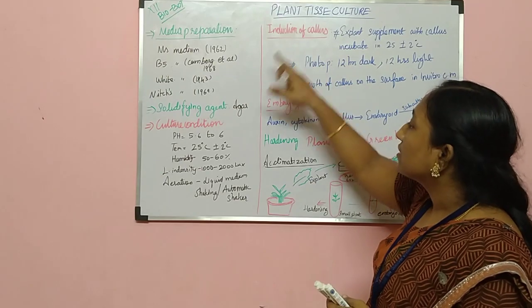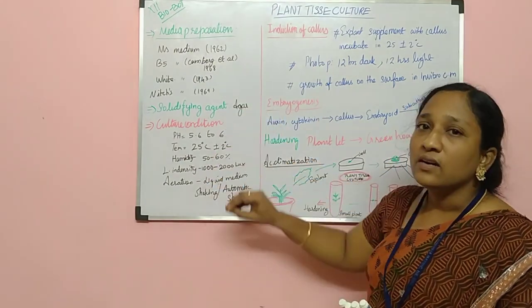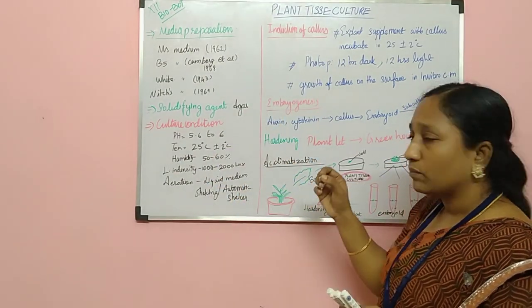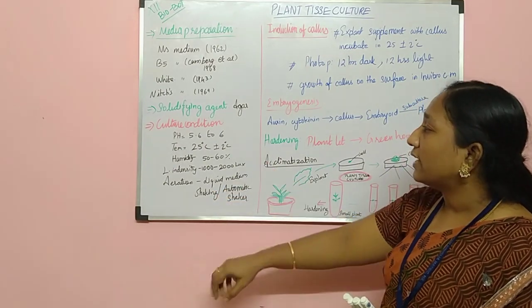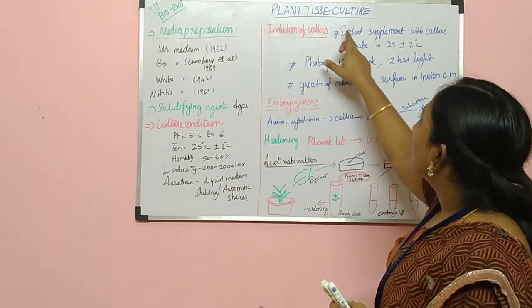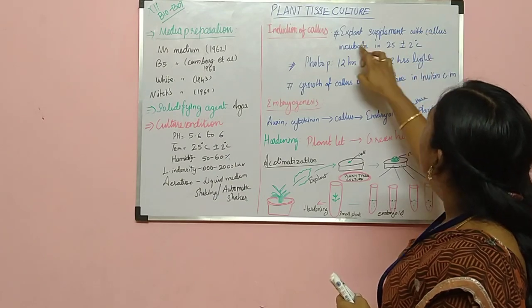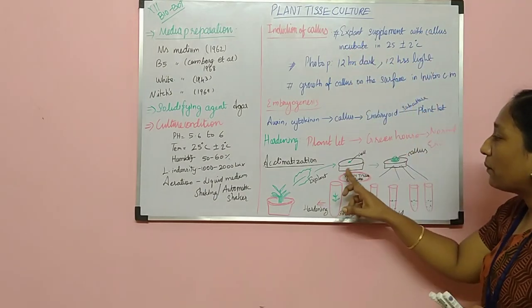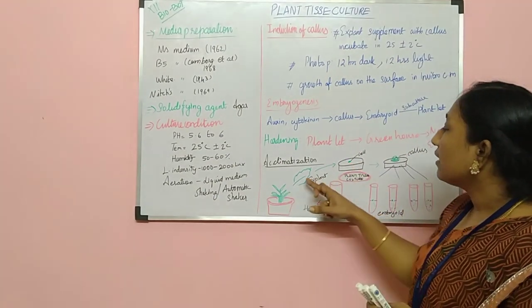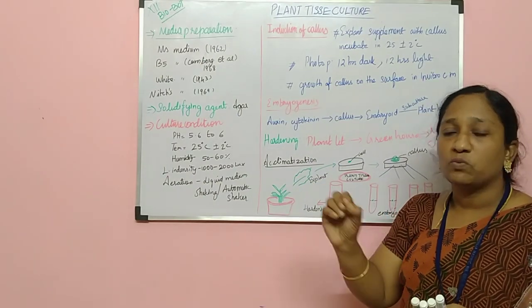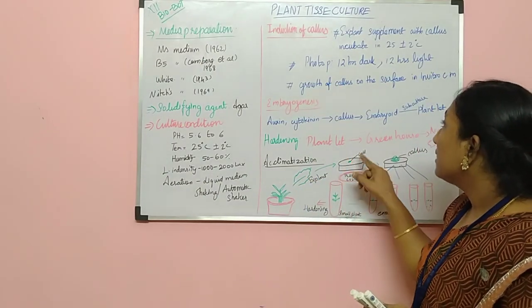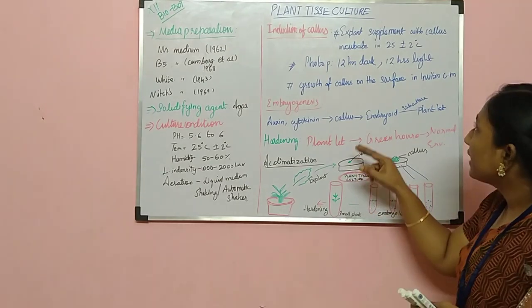for the induction of callus. Now the explant is kept inside the culture medium. In the petri dish, the explant is inserted, either an entire plant part or small cells from the plant, inside the culture medium, and it has to be incubated.